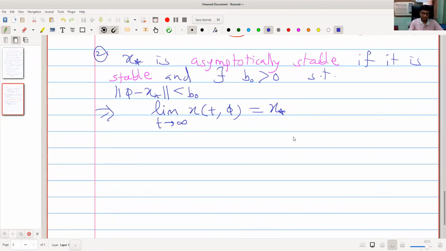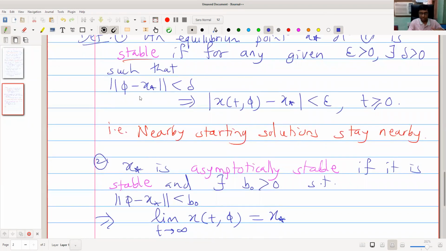The third definition, unstable equilibrium. Unstable equilibrium point means which is not stable. That means which is not satisfying all these things.